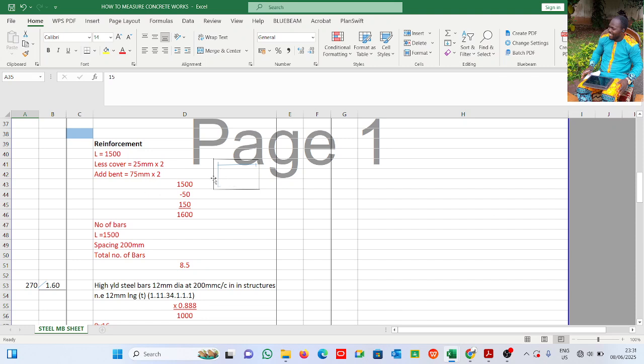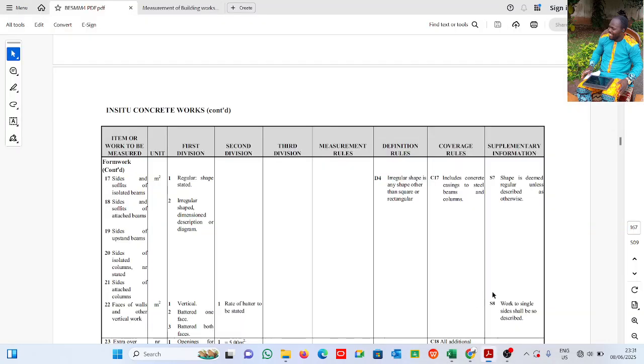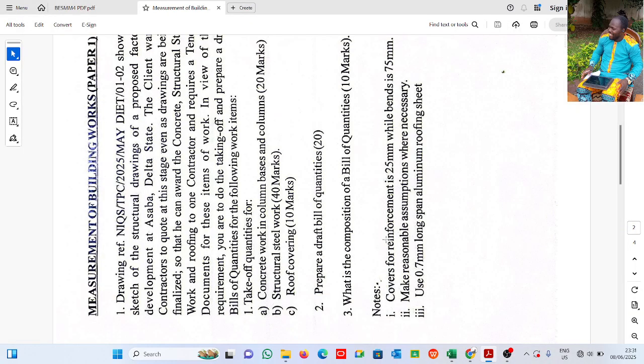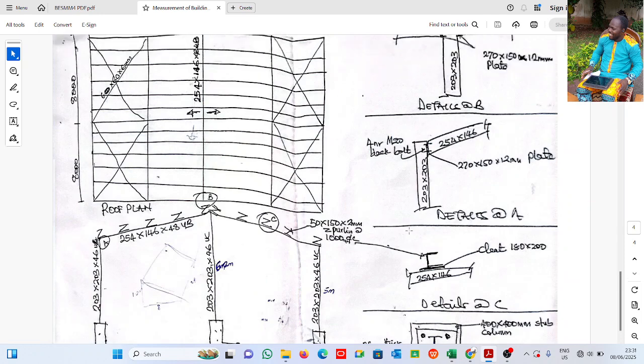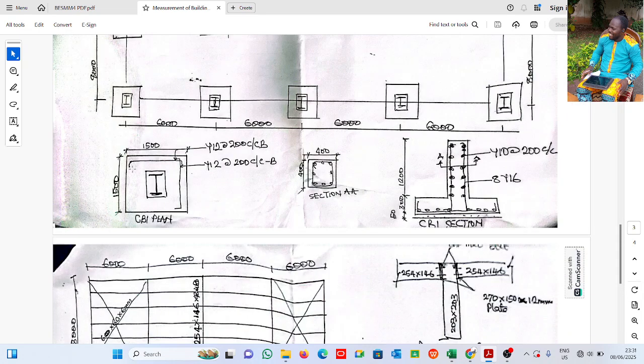So for me to see this reinforcement, I have to less cover. Length is 1500. Now I want to less cover 25 mm times 2, because this side and this side. Then I have to add bend. Now you can see here there's a bend here. See this blue line here, tiny. This is the bend here.